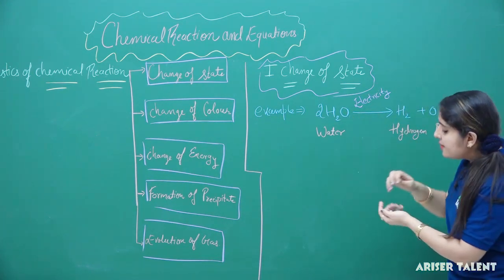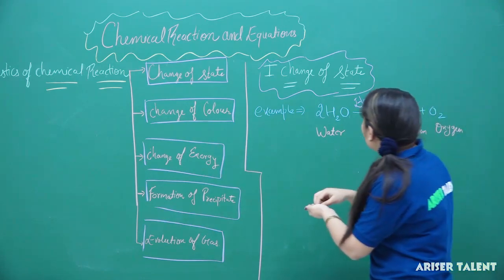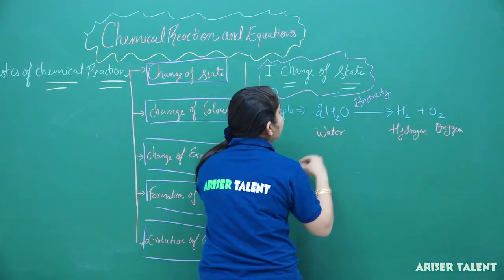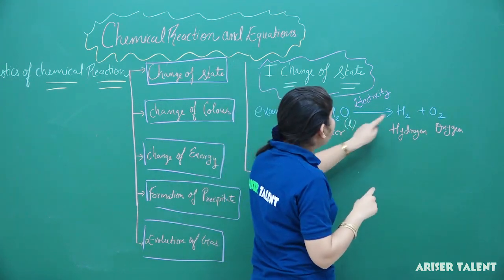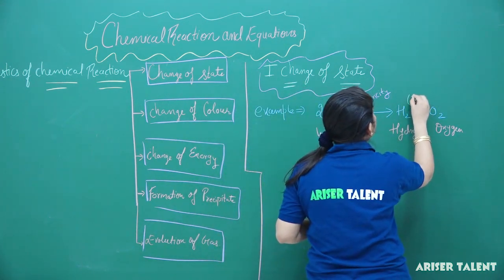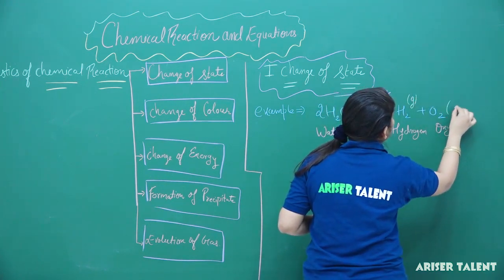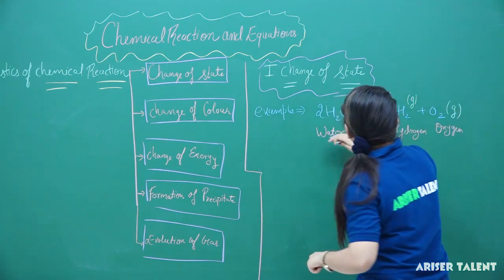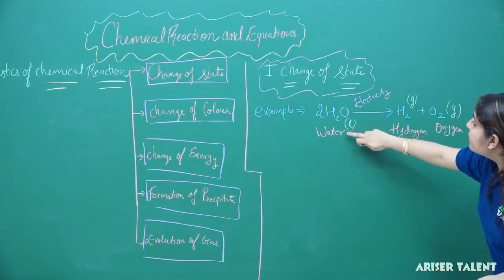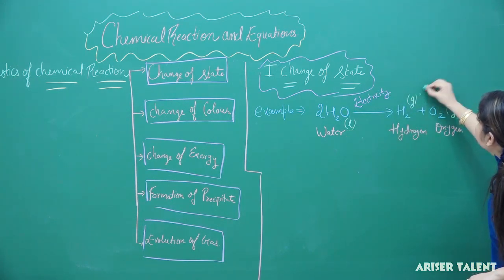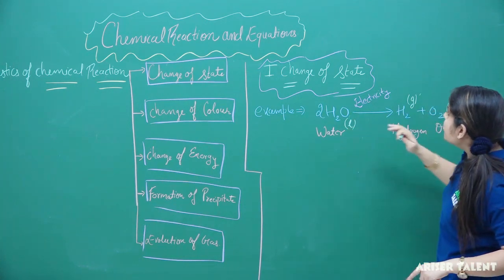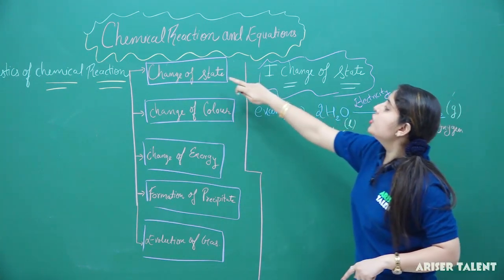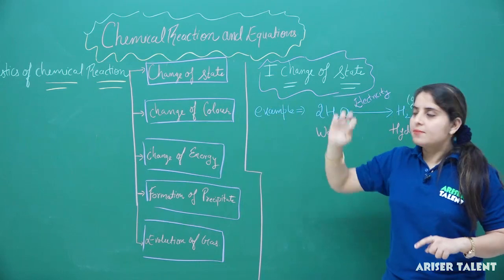So what happens in this case? We have H2O, it is present in the liquid state. And what are we getting? We are getting H2 and O2. So H2 is a gas and O2 is again in the gas form. So what you are seeing here, the liquid state basically converts into two gaseous states. So it is the characteristic of chemical reaction that change of state always takes place.